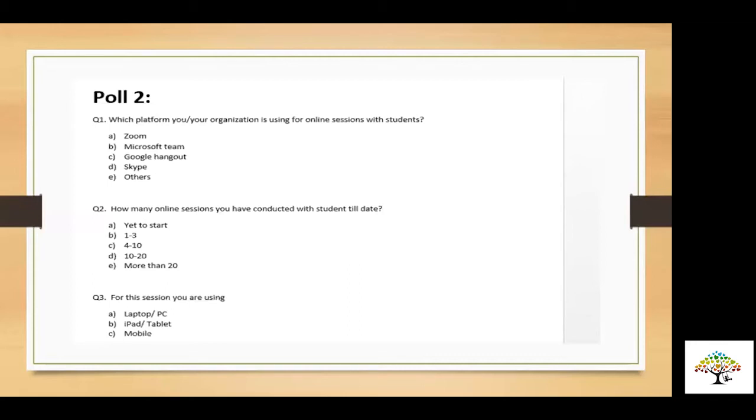Wonderful. It's a good opportunity since people are taking over laptop, over mobile, and the teaching is also going on mobile. Okay. Anyway, I'll end the poll now and I'll share the results. Let's see the result. Yes. Results will be visible to everyone. Yeah. Share results. So you can see the results. 88% of people are using Zoom.